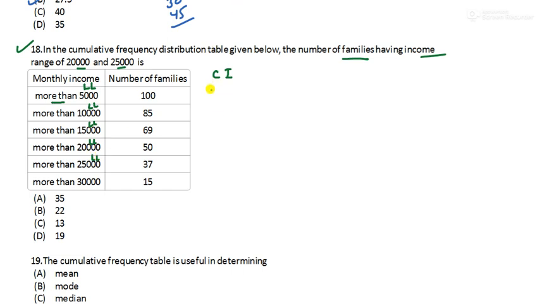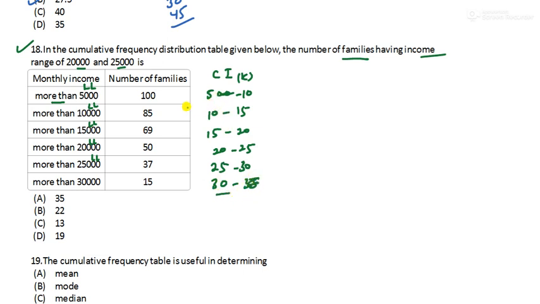So you have to write it in class interval format. So 5000, I will write just 5 to 10. Remember it is in thousand. Then 10 to 15, then 15 to 20, then 20 to 25, then 25 to 30, and then 30 to 35.